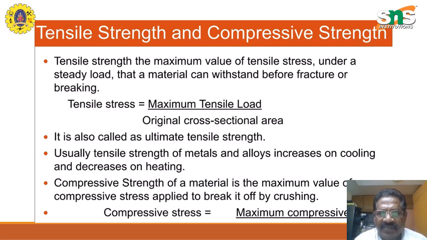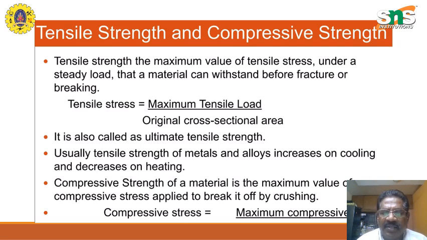Tensile strength and compressive strength. Tensile strength is the maximum value of the tensile stress under steady loads that a material can withstand before fracture or breaking. Tensile stress is equal to maximum tensile load over the original cross-sectional area. It is also called the ultimate tensile strength. Usually, the tensile strength of metals and alloys increases on cooling and decreases on heating.